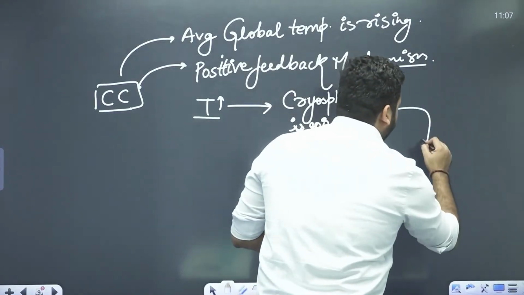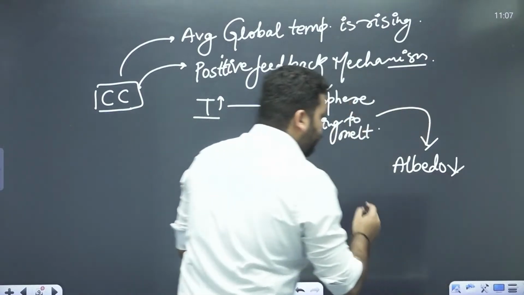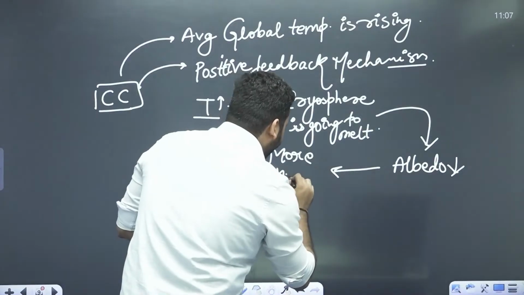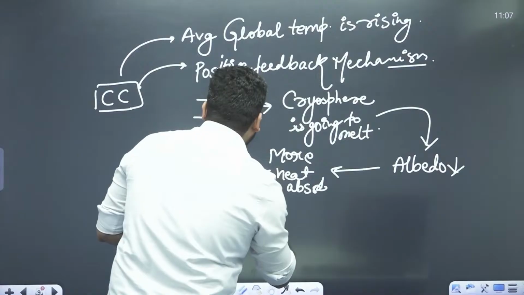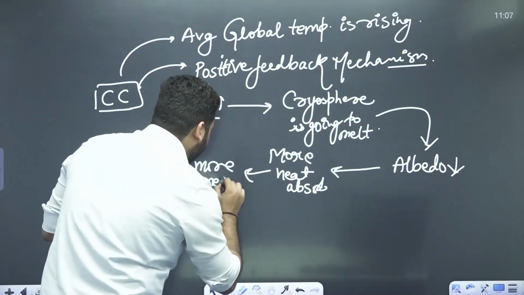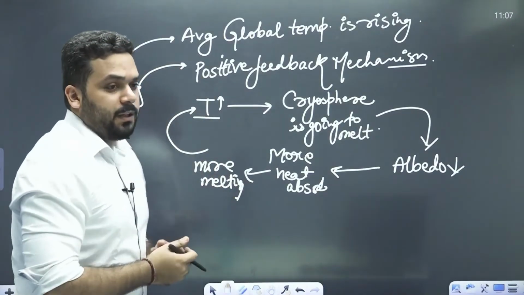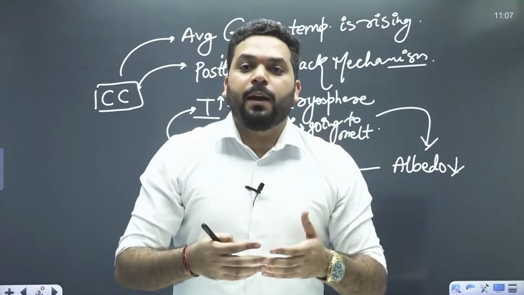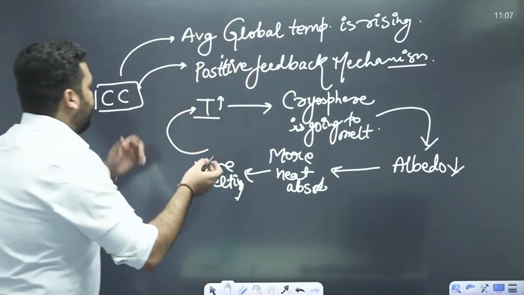Albedo is going to reduce. More heat absorption. More melting. Again, temperature is going to rise. So one mechanism is supporting another mechanism: positive feedback loop. So sea level rise is also going to increase.